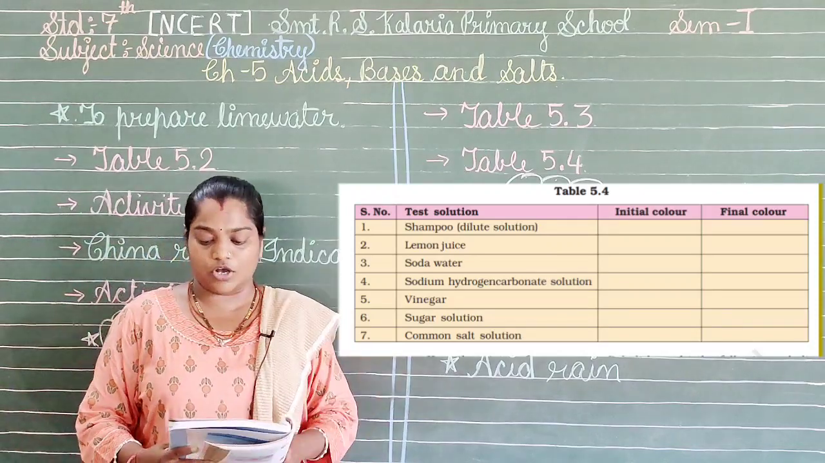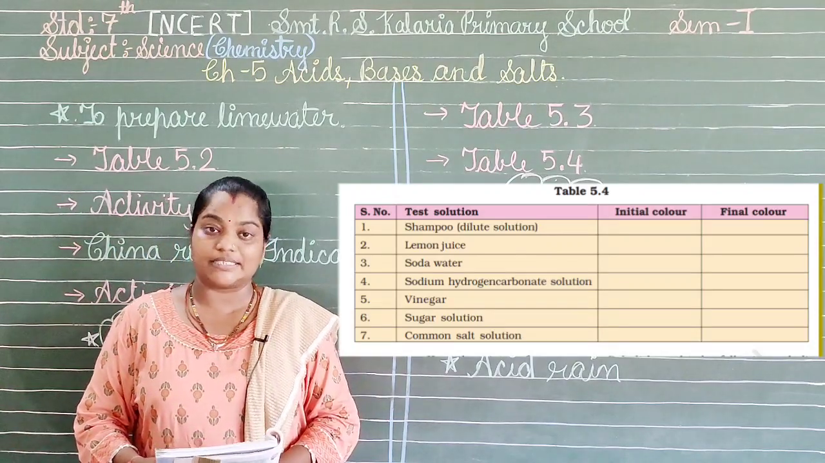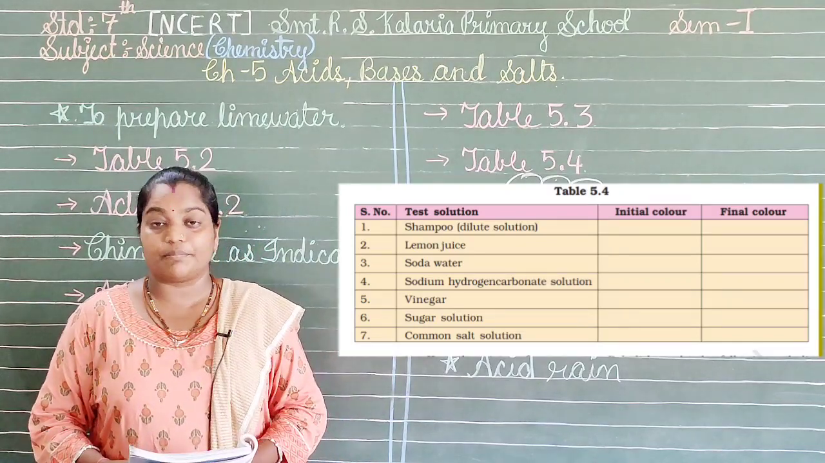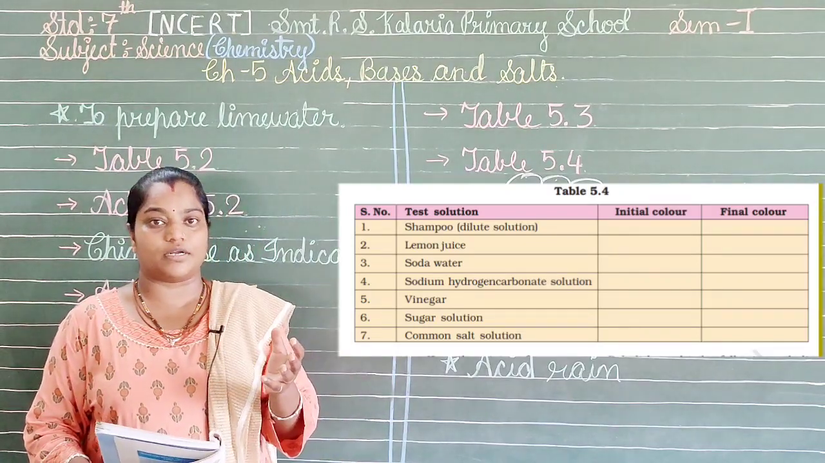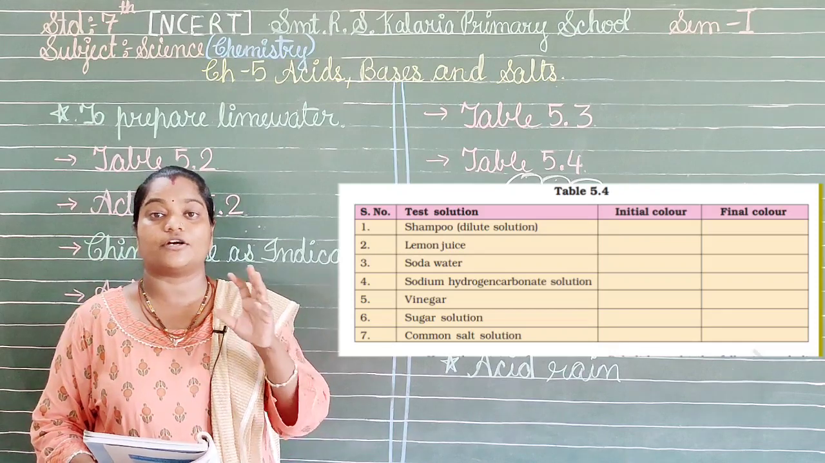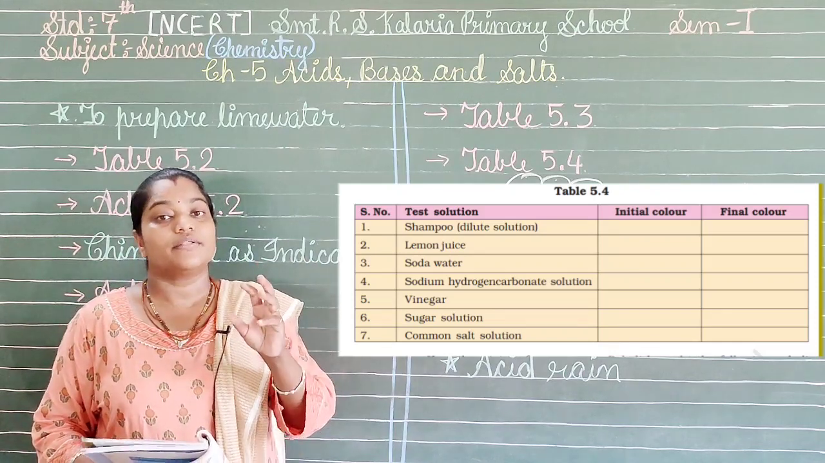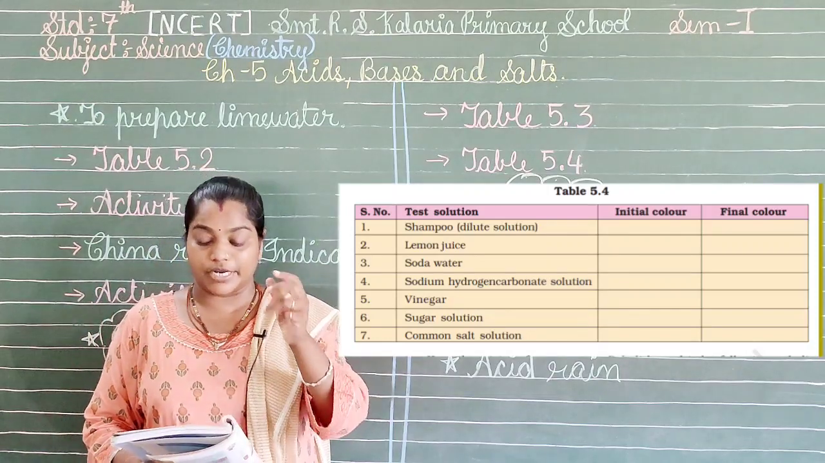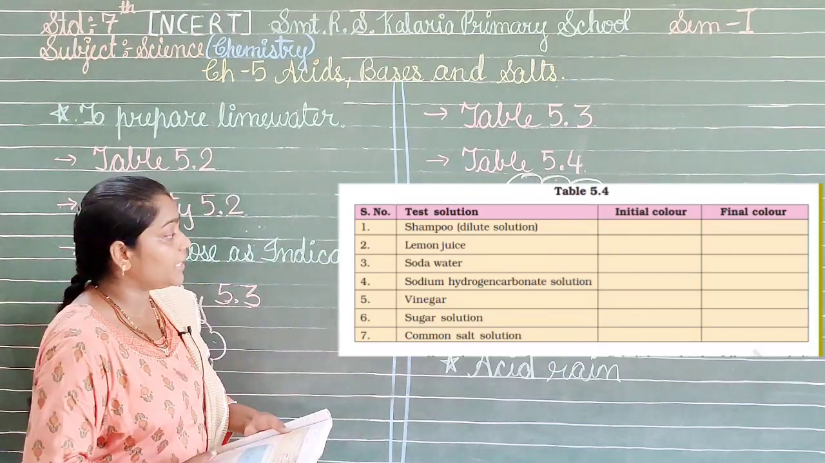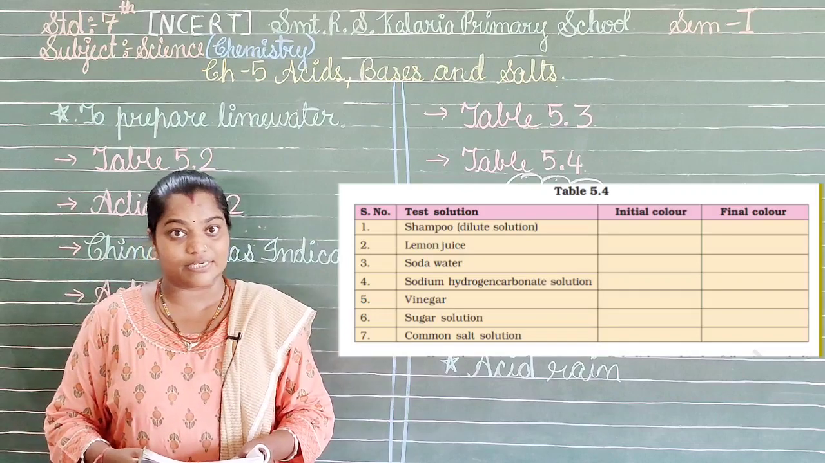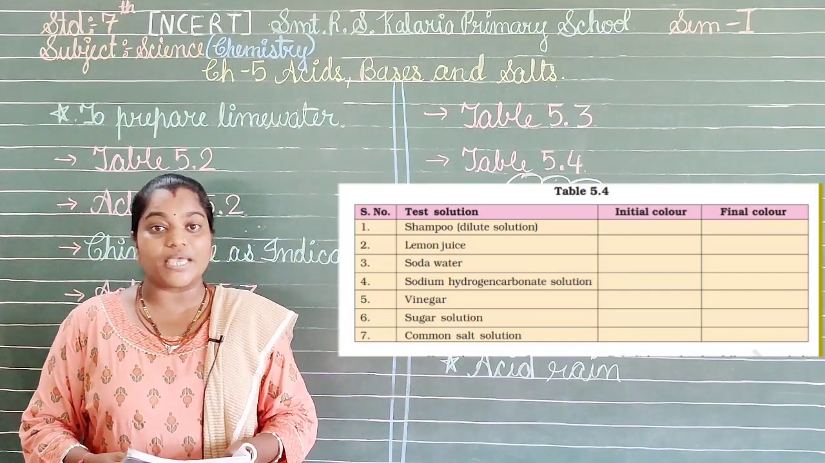Next one we have here is the sodium hydrogen carbonate solution. Now this gives us the basic nature, so what will happen? It will give the green color over here. As we know, soda bicarbonate or sodium hydrogen carbonate solutions are basic in nature, so they will indicate the green color to us. Next one we have is the vinegar. Vinegar is also an acid, so it will give us the pink color.